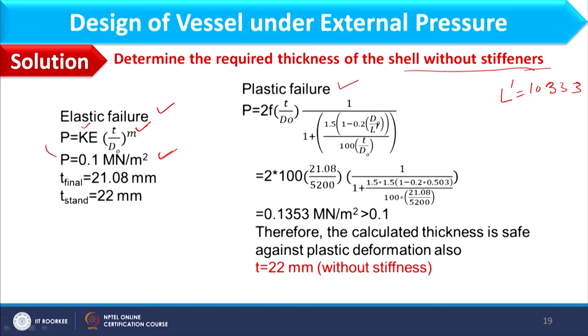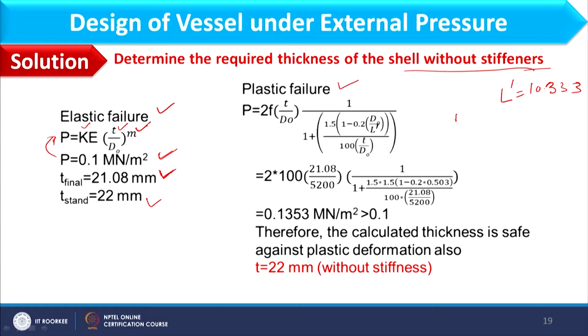So, P I will put over here, and then all parameters I know, and further I can find out T, which comes out as 21.08, and then standard is available as 22 mm in table B1. So, once I am having this thickness, I have to check whether it suits for plastic failure or not, because I have to keep my vessel safe from elastic failure as well as plastic failure.